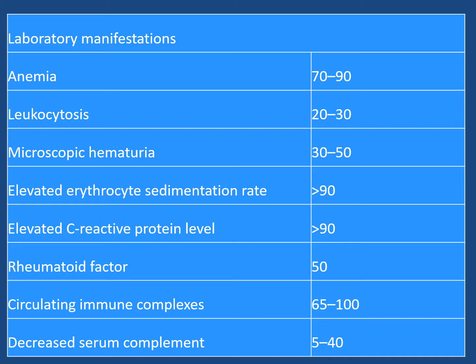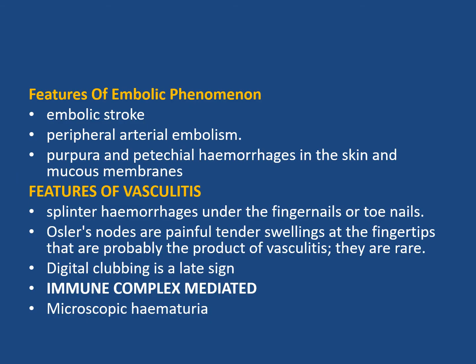Now, what will be in the labs? We may have anemia, leukocytosis, microscopic hematuria, raised CRP and ESR, and RA factor may be positive. We may have circulating immune complexes and serum complement will be low. What embolic phenomena can we have? We can have stroke, peripheral arterial embolism, purpura and petechial hemorrhages in the skin and mucous membranes.